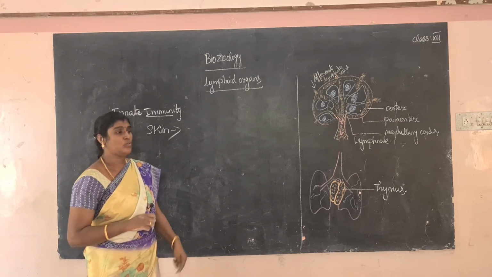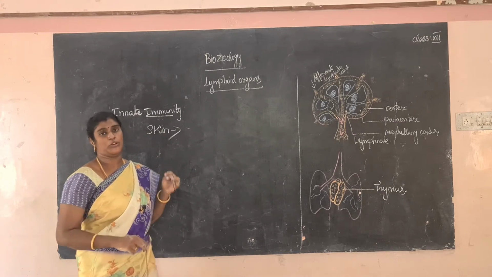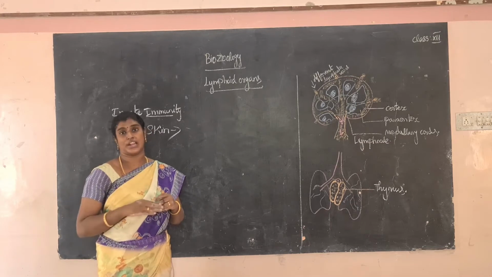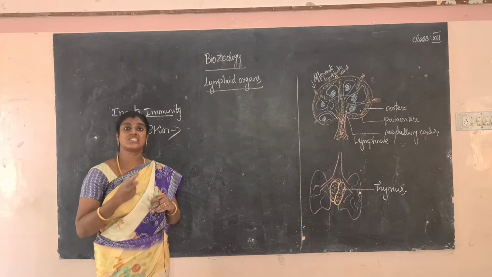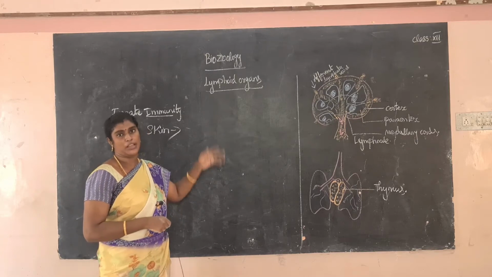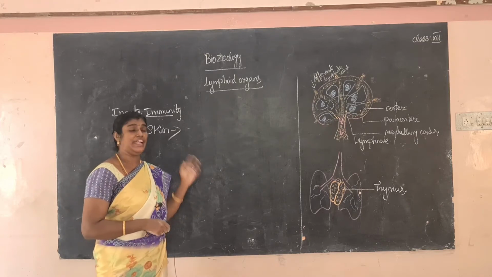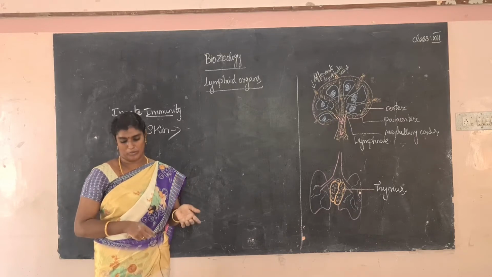Next, inflammatory barriers. In the inflammatory barriers, cytokines and histamine are involved. Next, acquired immunity is divided into cell mediated immunity and antibody mediated immunity.